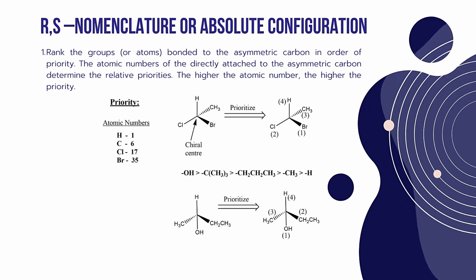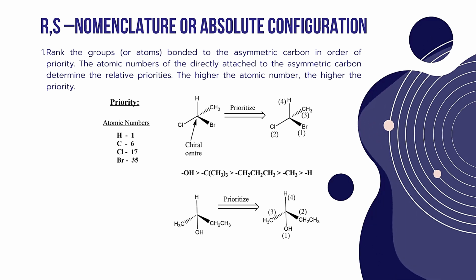Okay, so next we have to discuss absolute configuration or RS nomenclature. In order to give the nomenclature to chiral carbon atoms or chiral molecules, where carbon is attached to 4 different groups or atoms, we have to follow the RS nomenclature. As we discussed earlier, the RS nomenclature is given to these chiral moieties or molecules according to their reactivity towards plane polarized light.